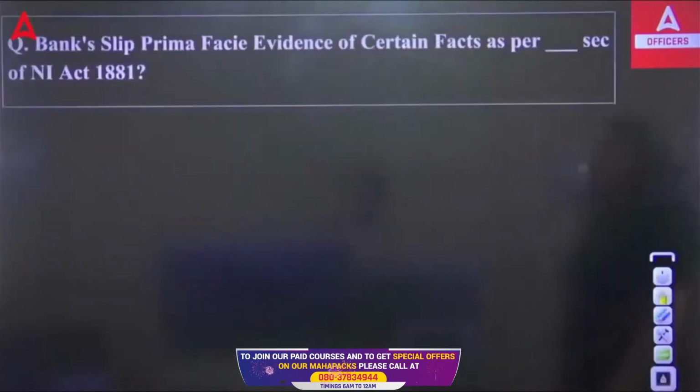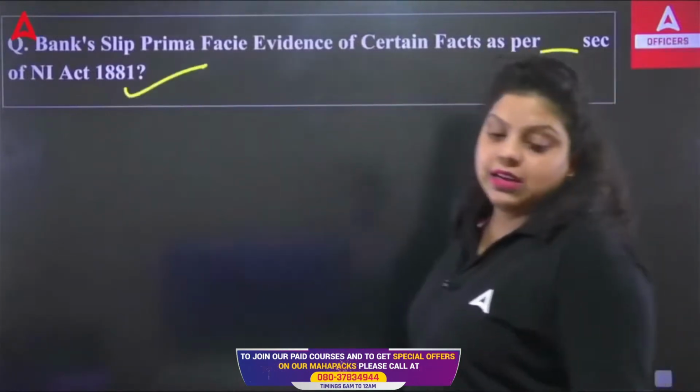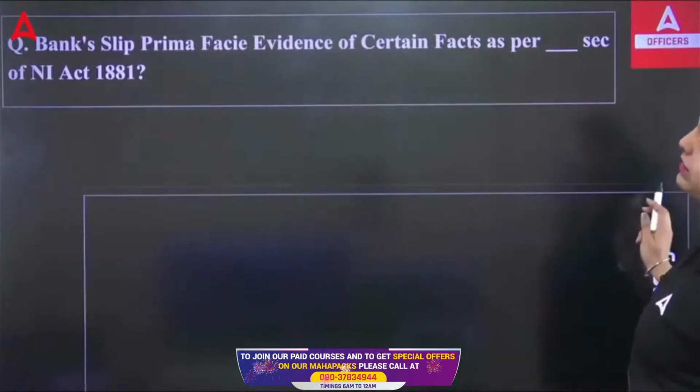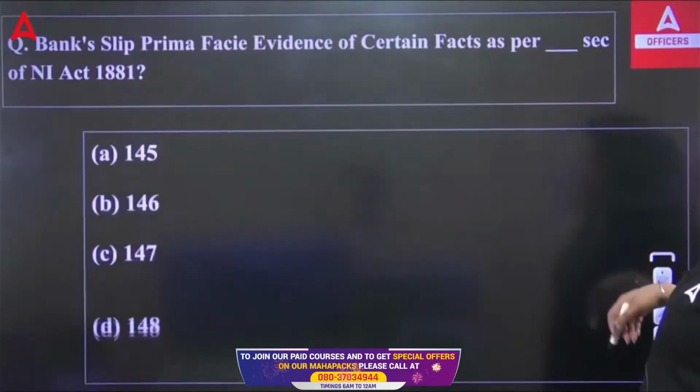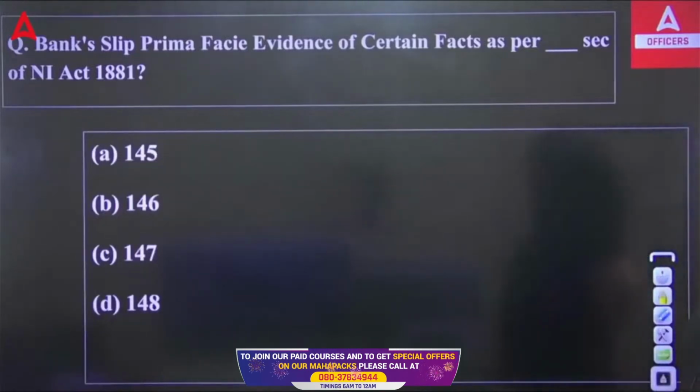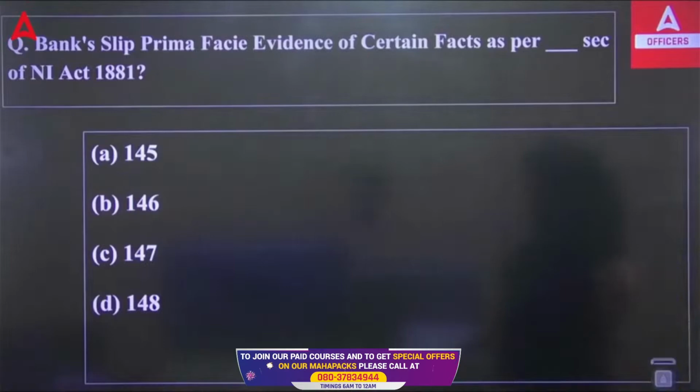Now, a bank slip is prima facie evidence of certain facts as per dash section of NI Act 81. And we have section numbers 145, 146, 147, 148. So under which section are we talking about this? It means the evidence of complaint may be given on affidavit and that is subject to all just exceptions be read in evidence in case of any inquiry, or the trial, or other proceedings.